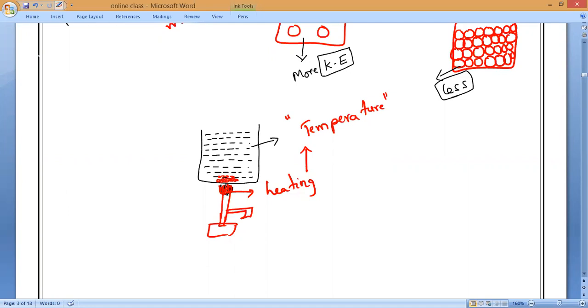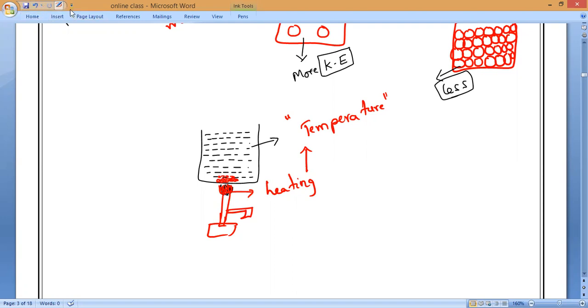Rate of diffusion increases by increasing the temperature, and the rate of diffusion decreases by decreasing the temperature. Keep it in mind. If you want to increase the rate of diffusion, we have to heat up, we have to increase the temperature.